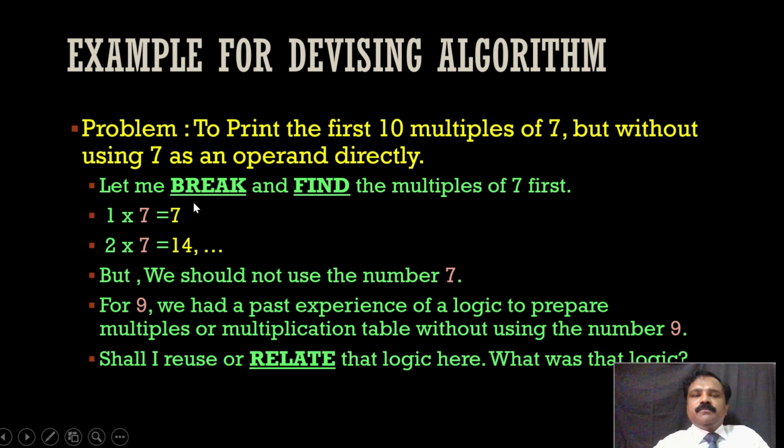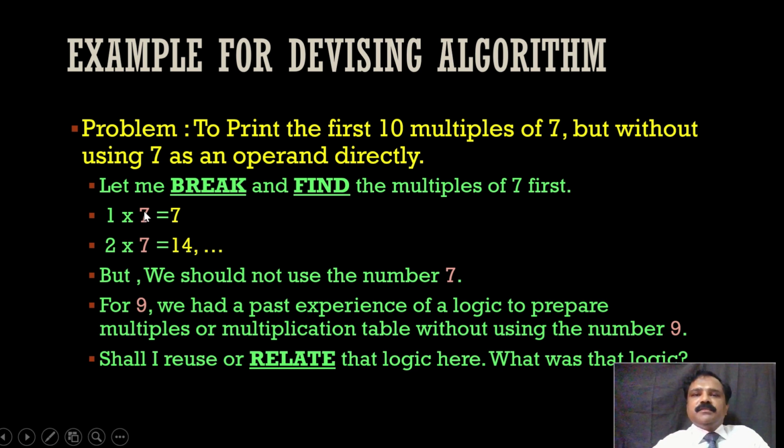So for that we need to break it. 1 into 7 is 7, 2 sevens are 14, 3 sevens are 21. Like that we have broken that huge problem into small stuff. But here we should not use the number 7 in order to get these things. So we cannot use this way. So we need to find a way where we can find these multiples without using the number 7.